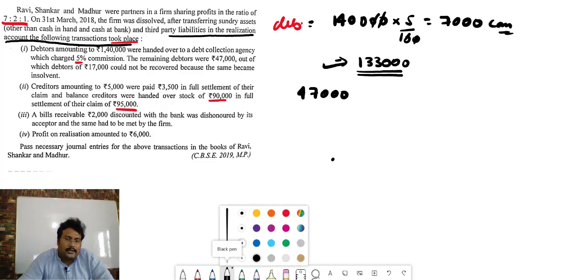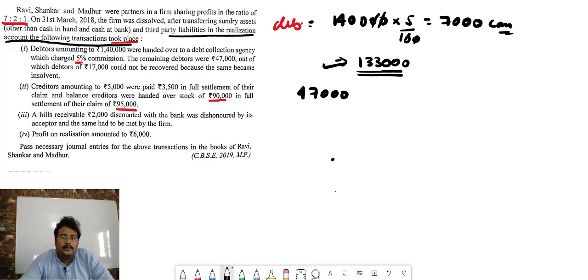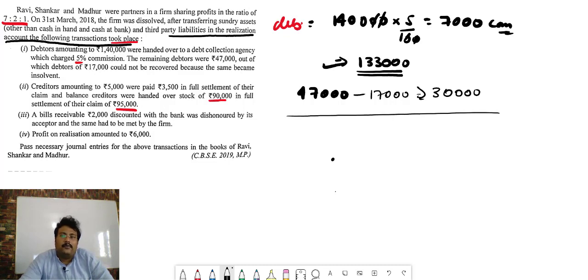Achha, other debtors is 47,000. Out of 47,000 bacha, 17,000 not paid. So how much do we receive from this segment? 30,000. So total debtors we receive 133 plus 30 is equal to 1,63,000. Okay bacha, just a minute.